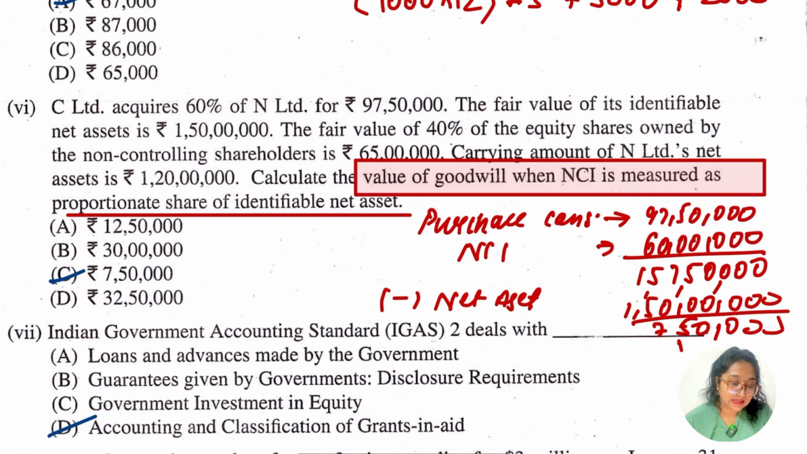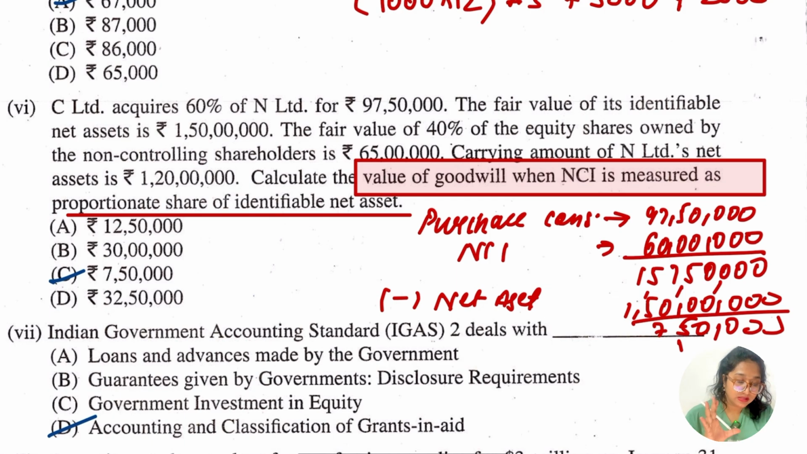C Limited acquires 60% of N Limited for 97,50,000. The fair value of identifiable net assets is given, which is 150 lakh. Then the fair value of the 40% of the equity shares owned by the non-controlling interest is 65 lakh. The carrying amount of N Limited's net assets is 120 lakh, and then they ask to calculate the goodwill when the NCI is measured at the proportionate share of the identifiable net assets.